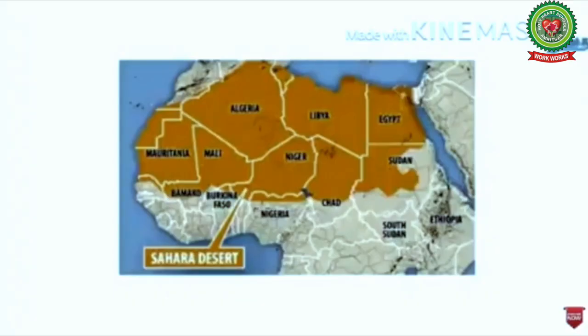It stretches from the Atlantic Ocean in the west to the Red Sea in the east.